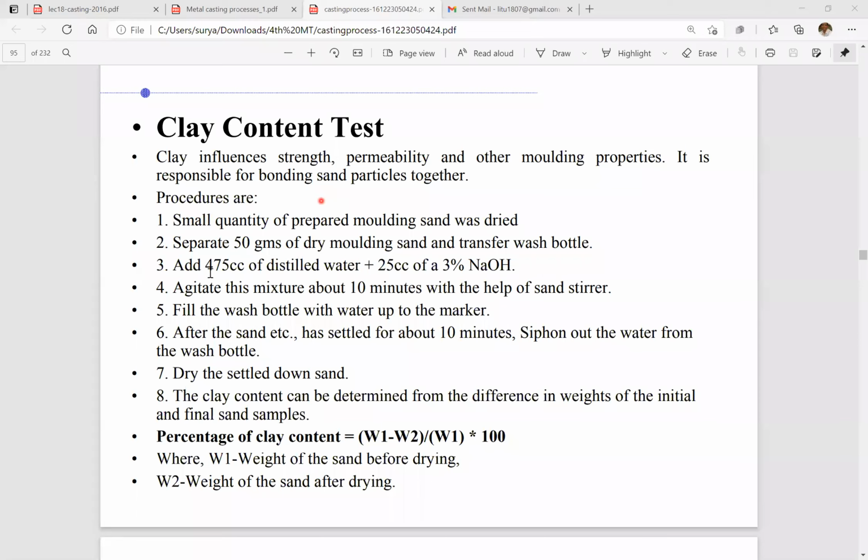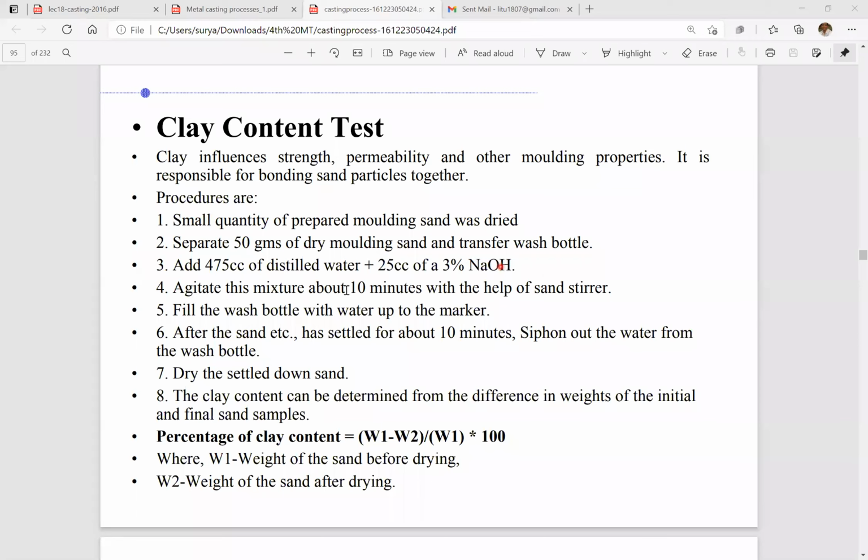Add 75 cc (cubic centimeters) of distilled water plus 25 cc of 3% sodium hydroxide, NaOH.